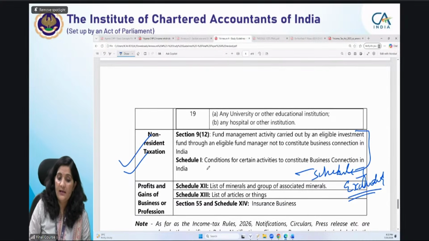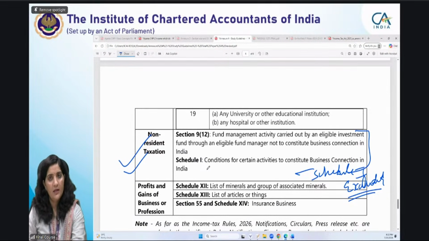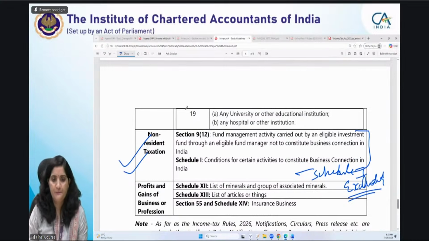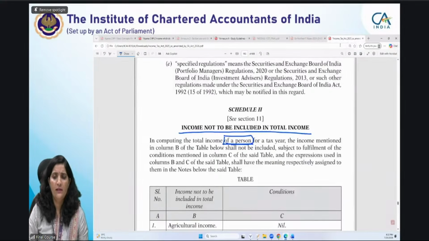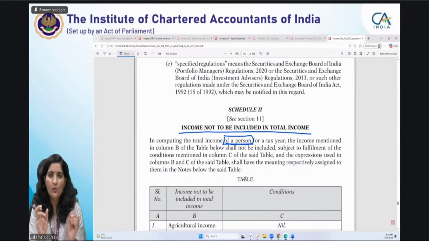So this is NR taxation. Schedule 1 के बारे में I have informed you. This is excluded. Now let's move to the other schedules. What are these other schedules? उसको याद करने के लिए एक बार शेड्यूल की हेडिंग्स को समझते हैं. Then it will be easy to remember.